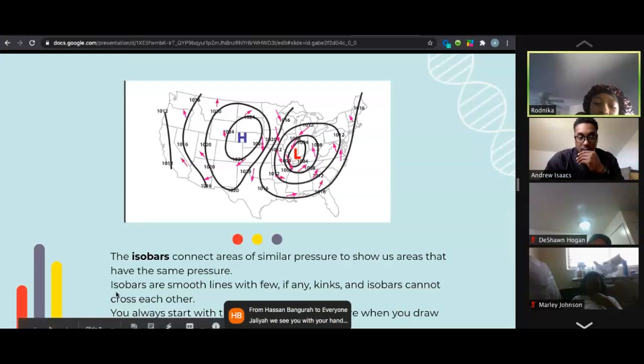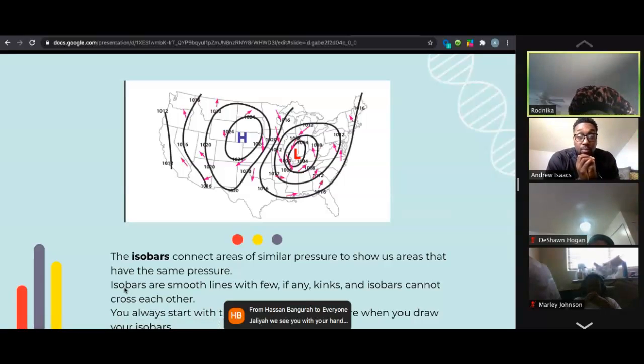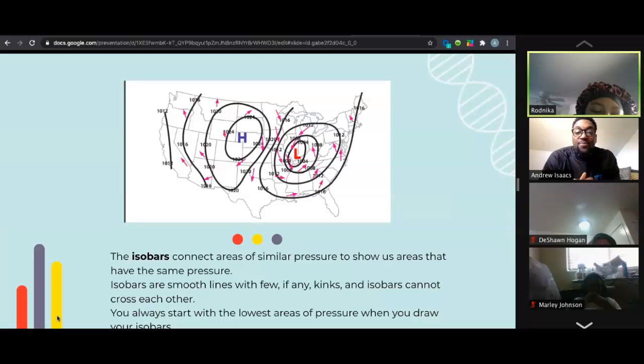That second sentence where it says isobars are. Okay, isobars are smooth lines with few, if any, kinks, and isobars cannot cross each other.